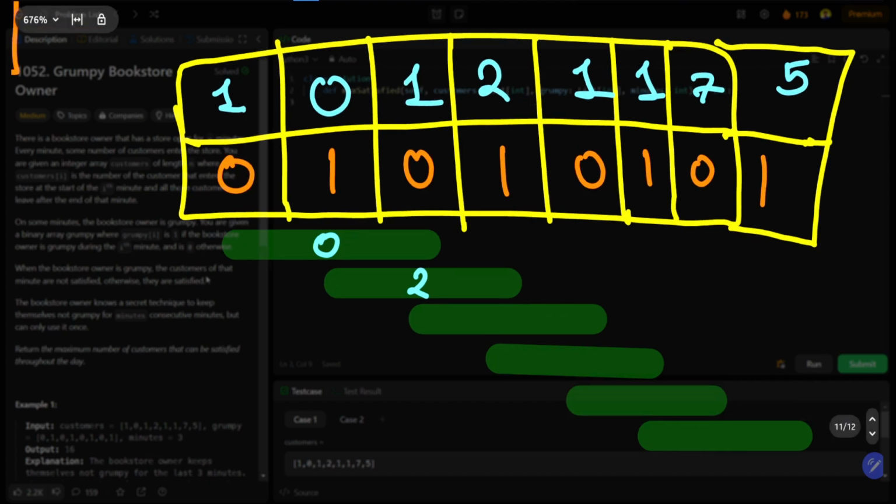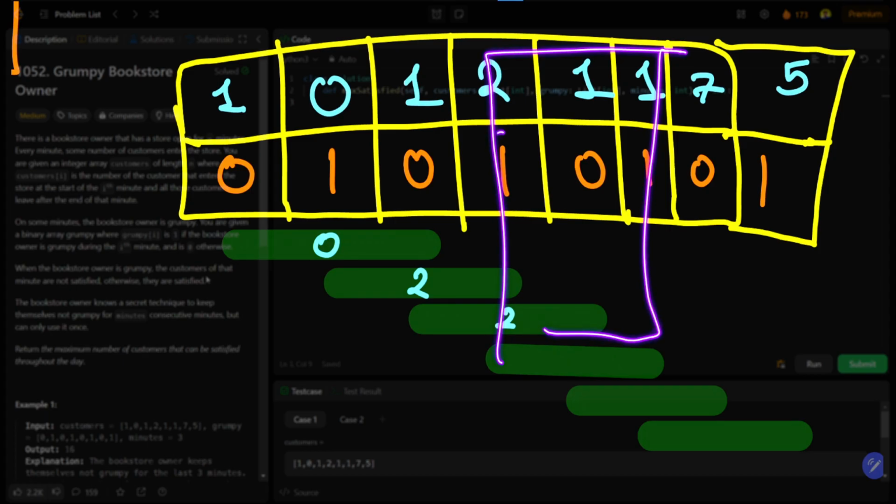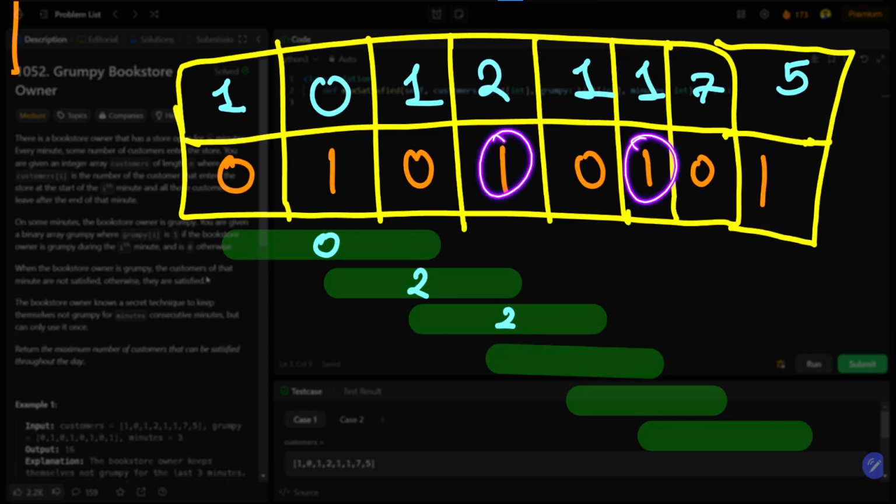Okay, I can satisfy 2 customers from here. Again, if I check this window, that means I can change these 2 to non-grumpy. That means I can make this state as not angry. So from here I can contribute like 3 customers. I can contribute 3 from here. Okay, I got 3 from here.